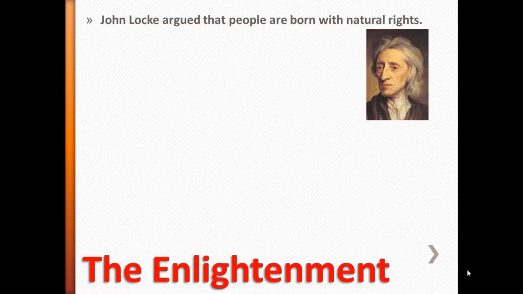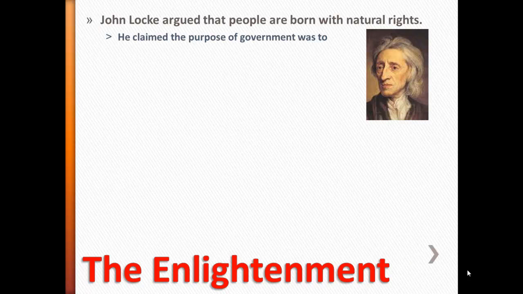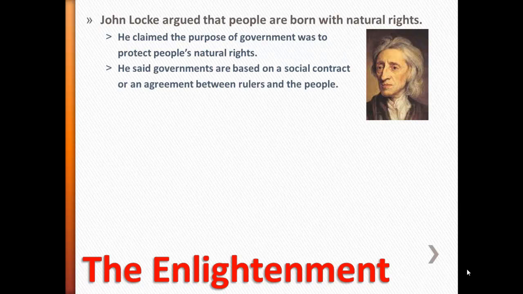Now, John Locke argued that people are born with natural rights, rights you have just because you're born human, like life, liberty, and property, and it is government's purpose to protect those rights. He also claimed that governments are based on a social contract, or an agreement between the rulers or government and the people. People agree to follow certain laws as long as the government agrees to protect their rights.